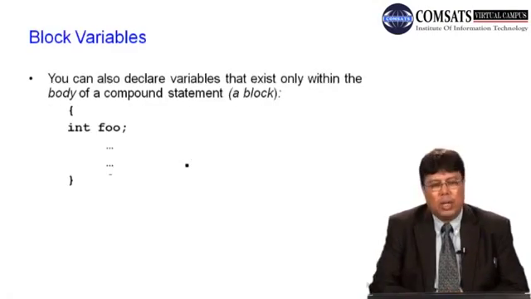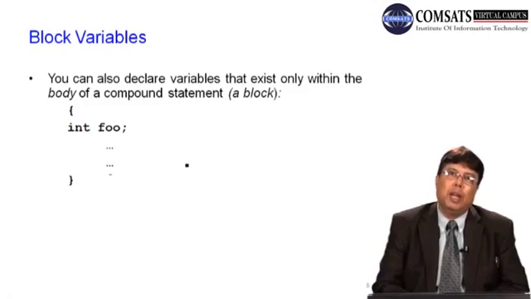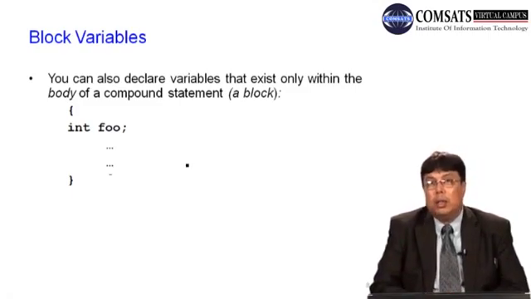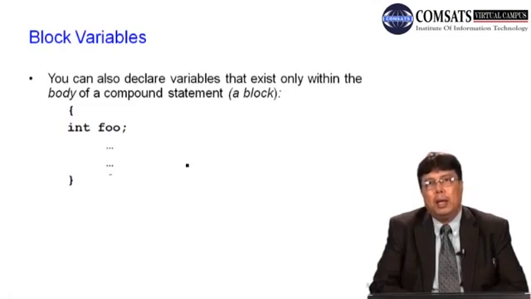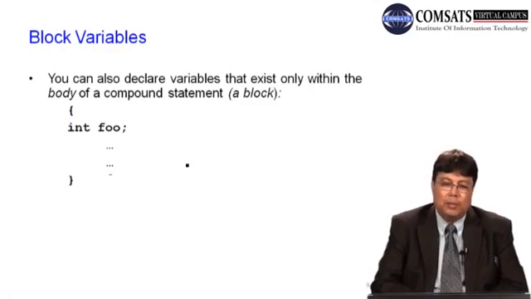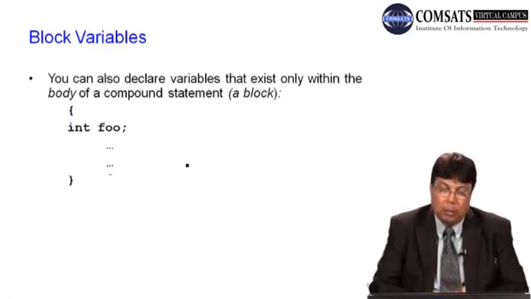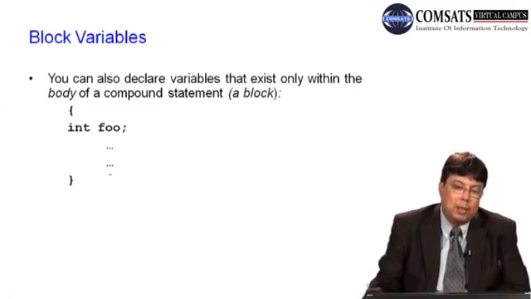We can also define any particular variable in any block. This is very important. मैं ये नहीं कह रहा कि we can define a variable within a function. We can define a variable in main. I'm just telling you that we are even allowed to define a variable within a block. What is that block? Block means curly brackets.